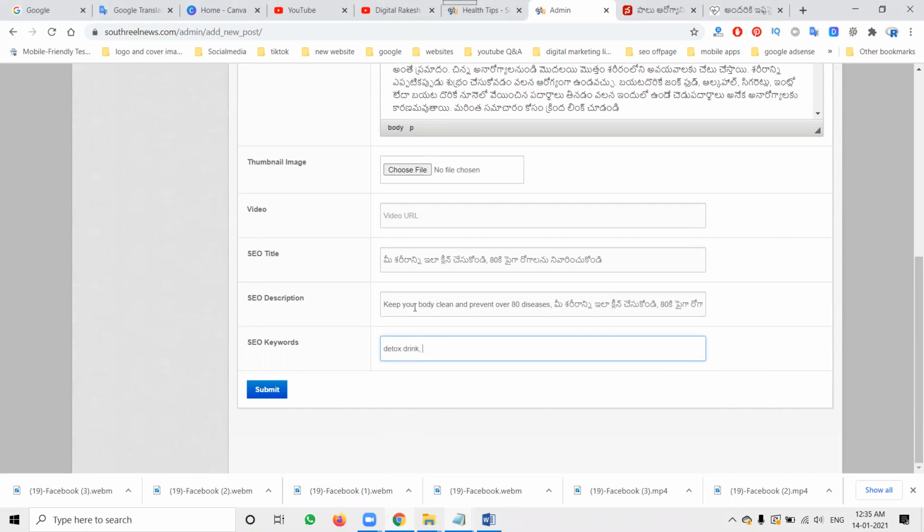So I'm writing the keyword. Anyone writing here: health tips, health benefits in Telugu.